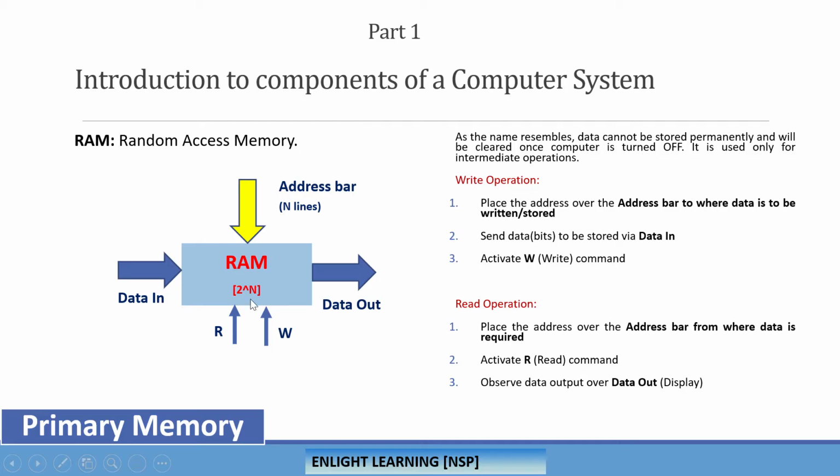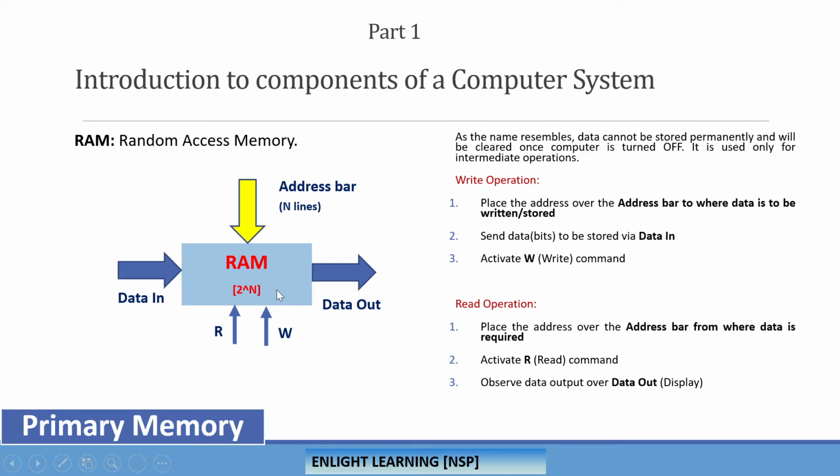As the name suggests, data cannot be stored permanently here. But I will try to cover the write operation and the read operation. With RAM, we can read and also write into it, whereas with ROM, we can just read but we cannot write into the memory locations. So let's see how we execute these operations.